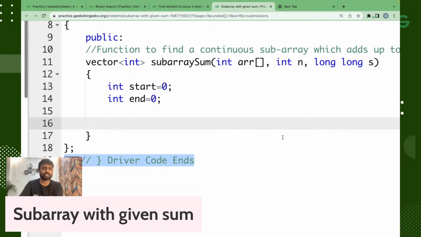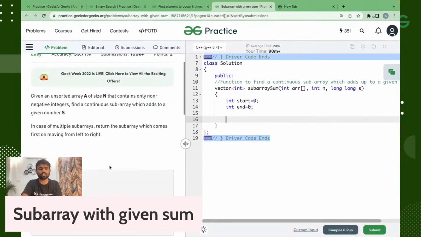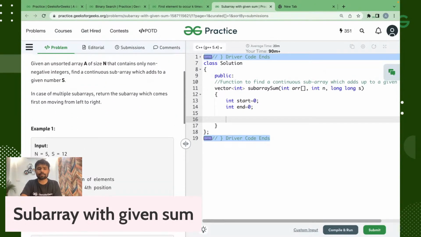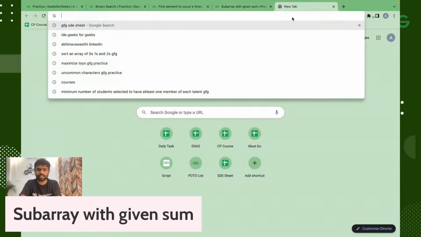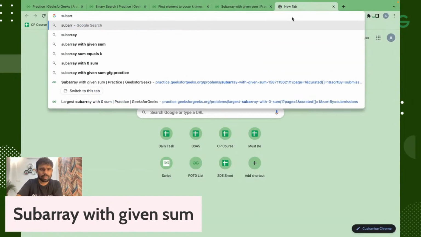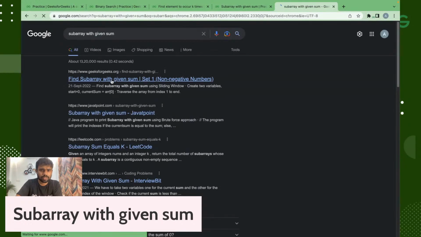Priyabatra, you can try that. That O of n approach is also good. As I told you, I am sharing the approach. You should try your approach. And I think because in this case you have to also return the index, that approach may be quite complex. That can be the case. I will share the GFG article link. Just a minute. Subarray with given sum. Here it is.